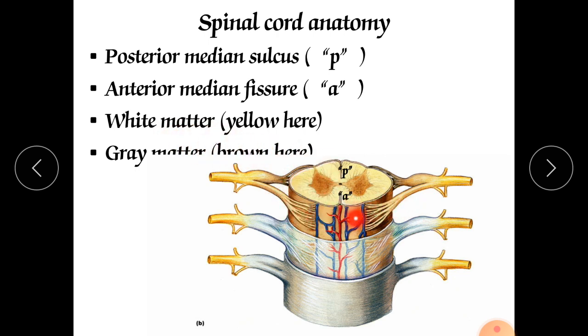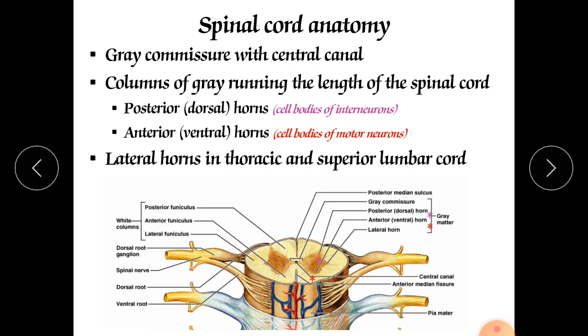In the spinal cord you will find two matters, one is white matter and another is gray matter. So gray matter here is inside, it is brown in color, and white matter is slightly yellowish in color. So it is inside your spinal cord. We will discuss all this spinal cord in another lecture also, so shortly we will discuss what the spinal cord is.